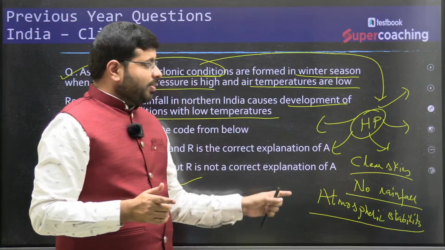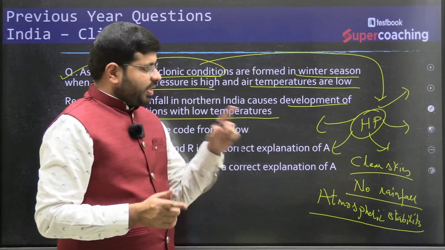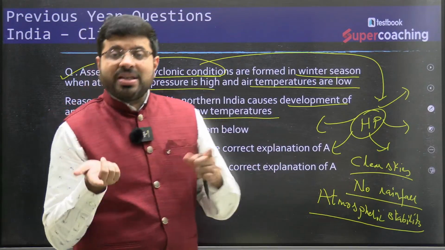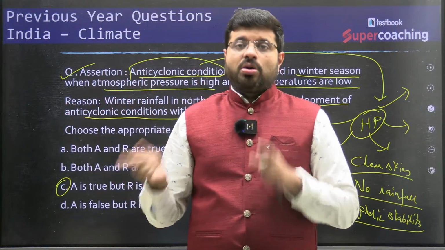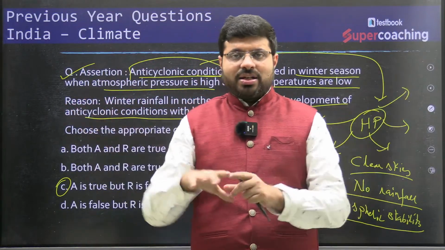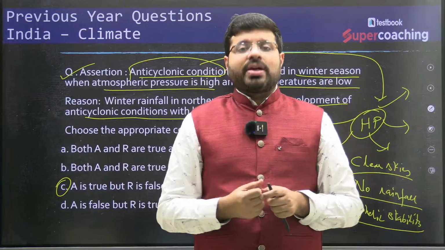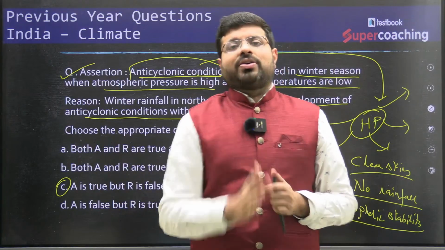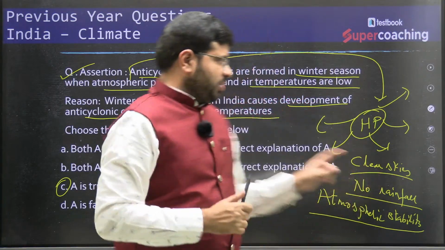Atmospheric stability means high pressure, clear skies, no rainfall. Atmospheric instability is the opposite. Low pressure, winds are entering, air is rising, cyclonic conditions, thunderstorm, whatever the things are. Right? So this is the base.